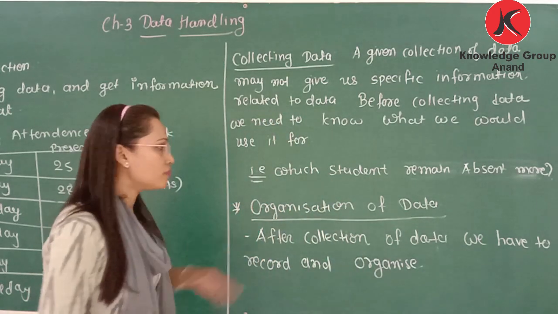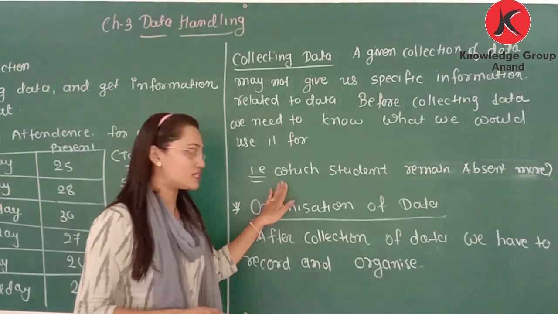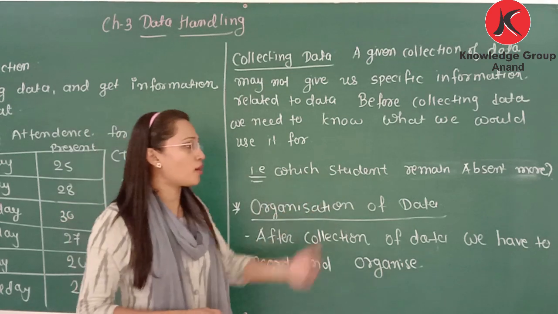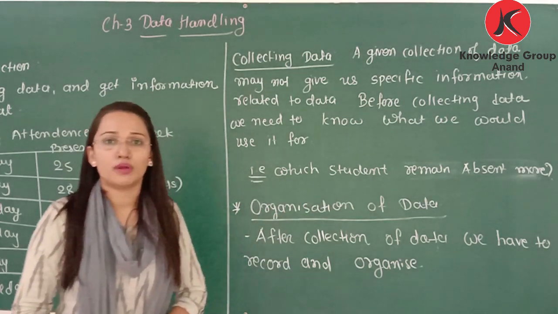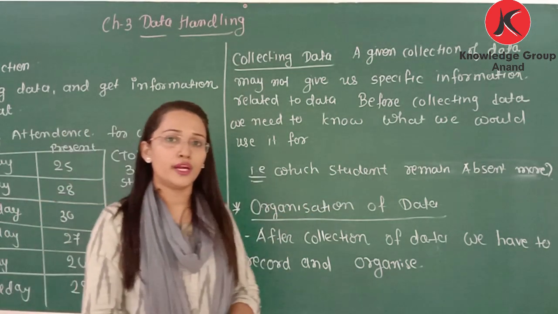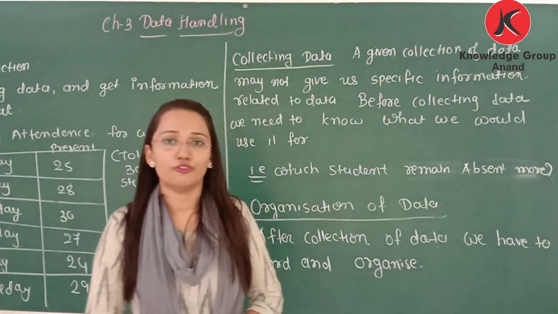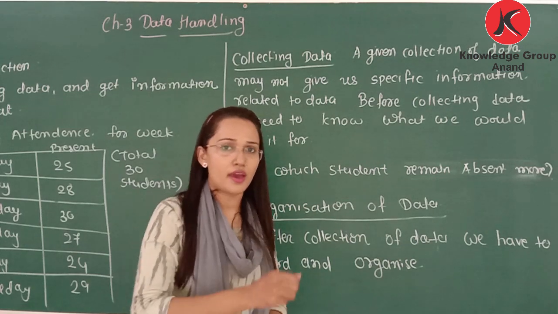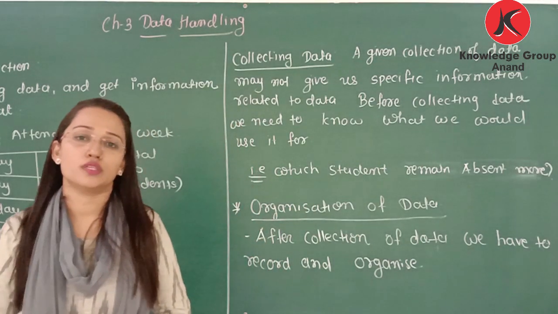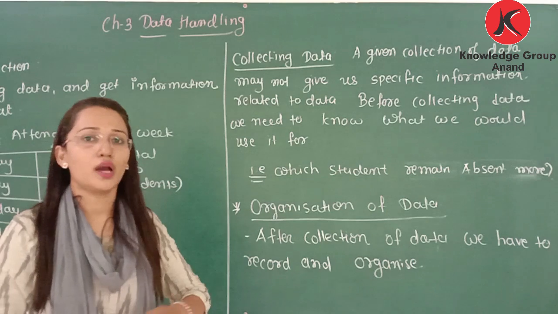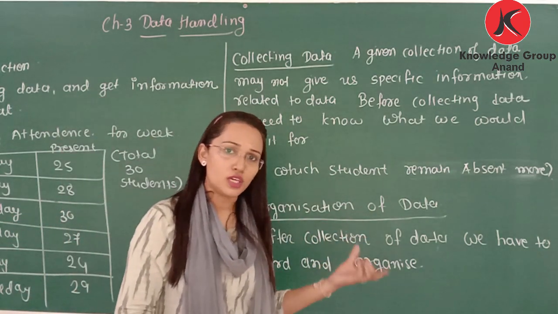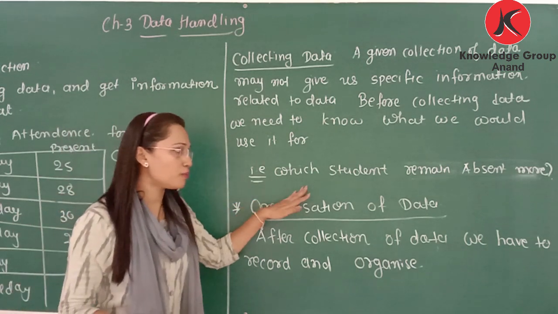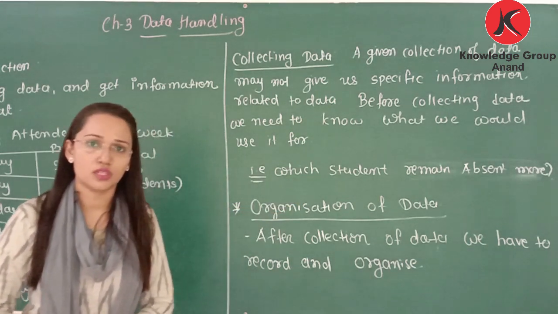Okay, but from that, if I want to find the answer to which student remains absent more, we cannot get any information from the table. As I already told you, you need to get information about the name of the student, or you can say roll number of the student, and weekly present or absent of that student. So we will compare the absences of each student with the other students, and then we get the information about which student remains absent more.